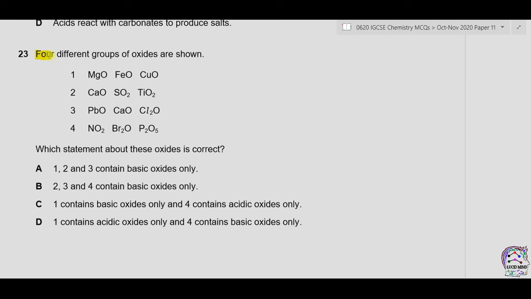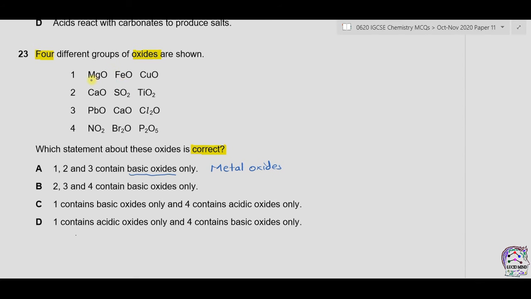Question 23. 4 different groups of oxides are shown. Which statement about these oxides is correct? A. 1, 2 and 3 contain basic oxides only. Now basic oxides are actually metal oxides.